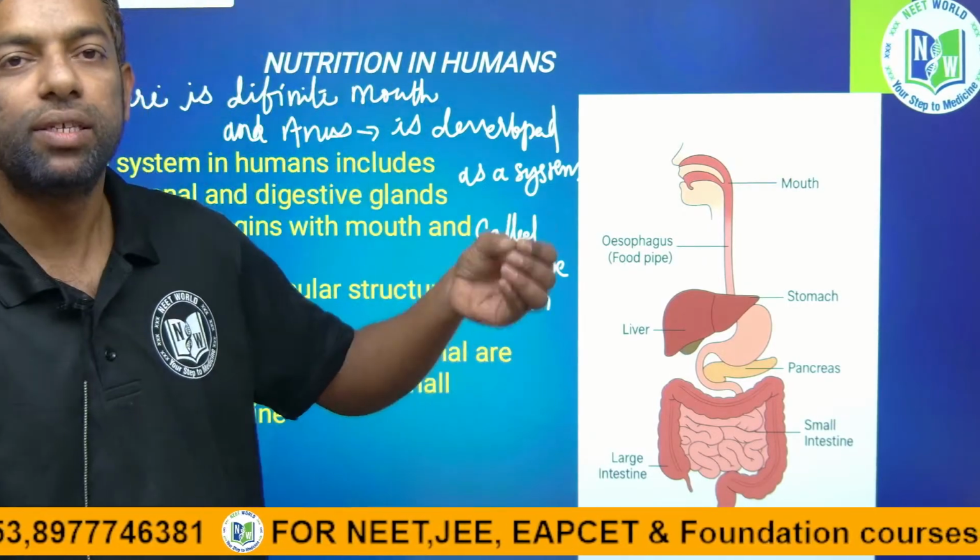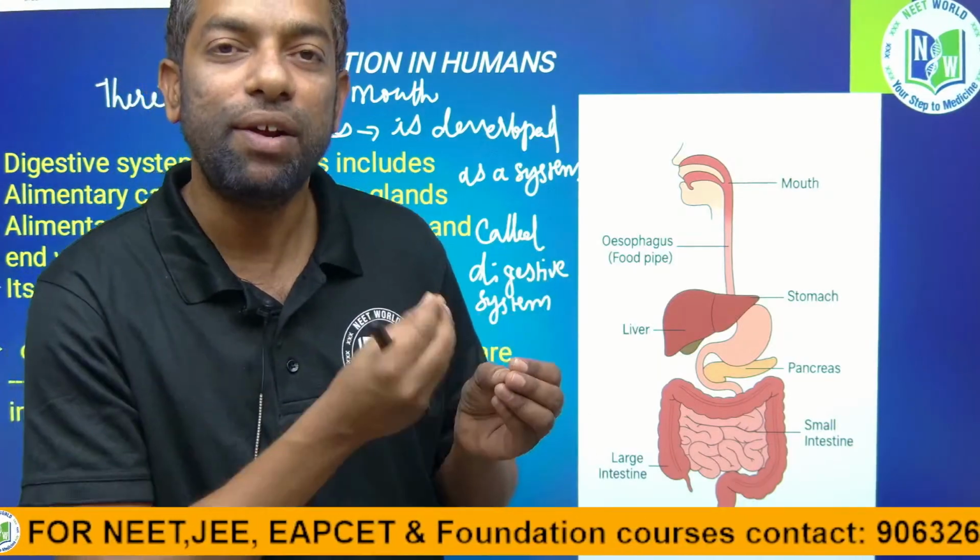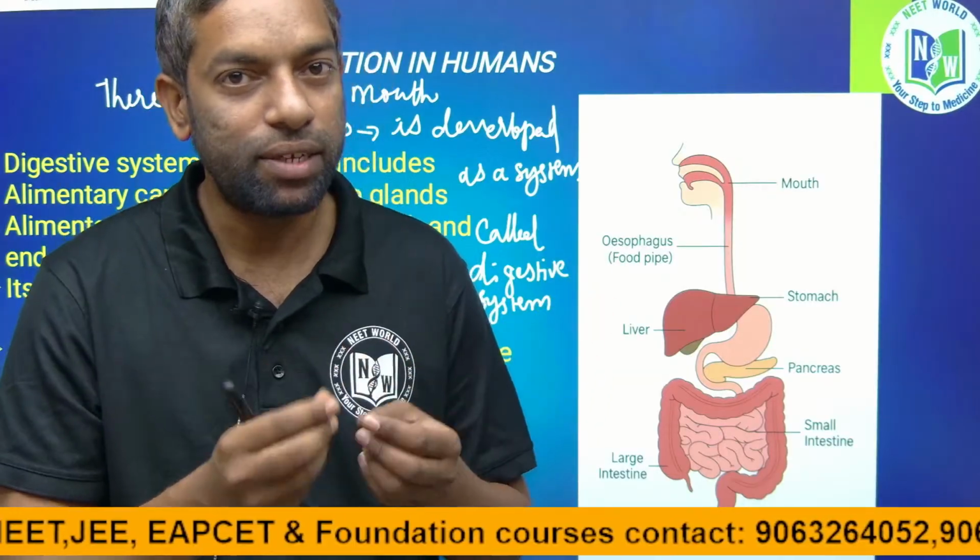The digestive system developed, meaning it started in the invertebrate phyla, and continued in each and every phylum.